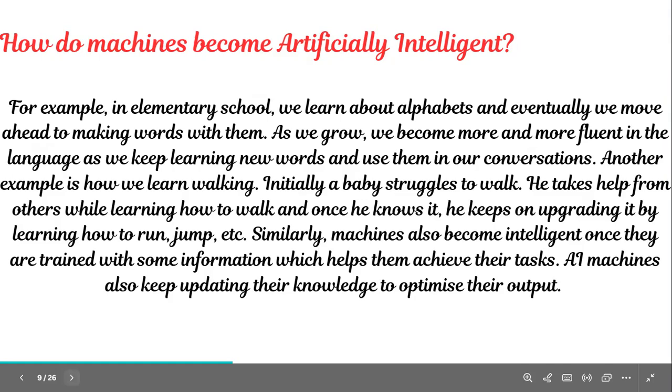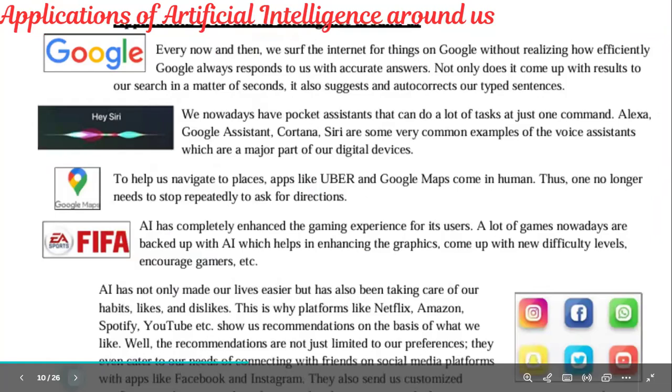Initially a baby also struggles to walk. He or she takes help from others while learning how to walk, and hence he knows it. He keeps on upgrading it by learning how to run, jump, etc. So similarly, machines also become intelligent once they are trained with some information, and they use this trained information to achieve any task. So AI machines also keep updating their knowledge to optimize what? Their output. There is a scope of 2 marks from this topic.